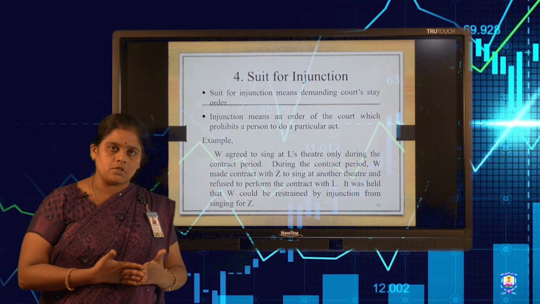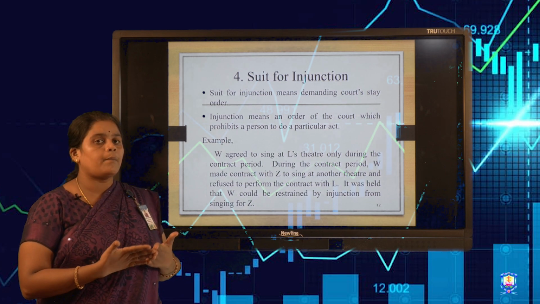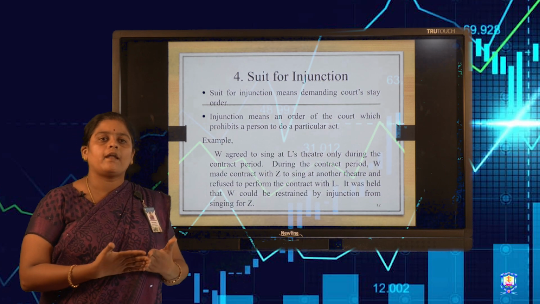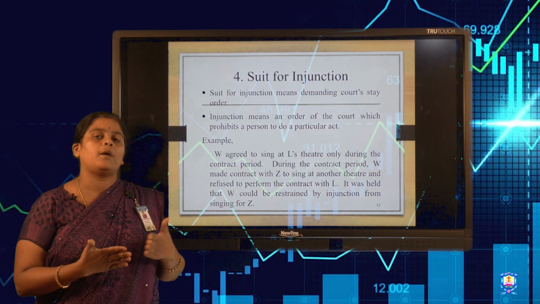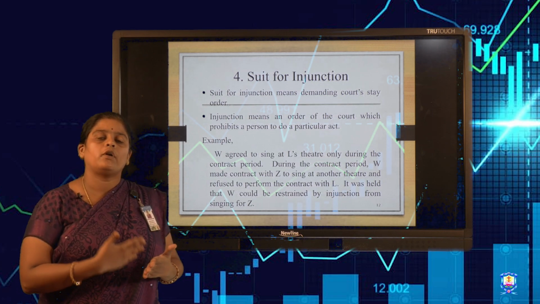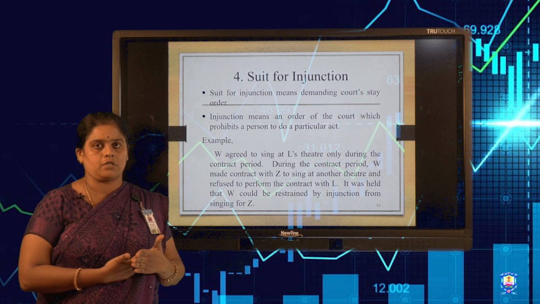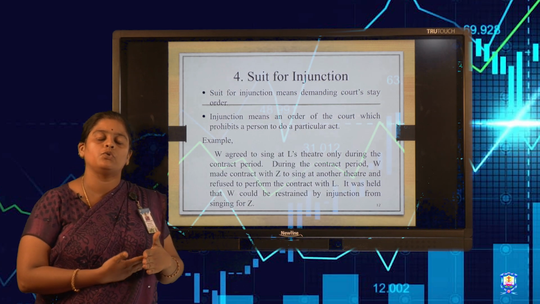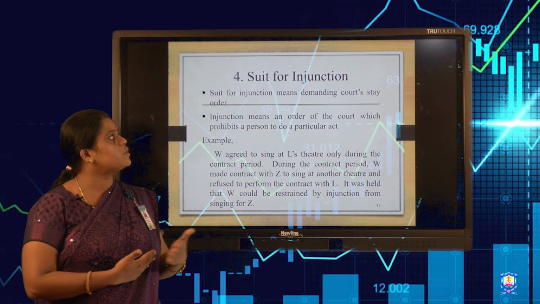Then suit for injunction. Injunction means demanding a stay order from the court. The wounded party can approach the court and get a stay order for doing a particular set of actions. We can stop the opposing party from doing a particular act. That is called suit for injunction.